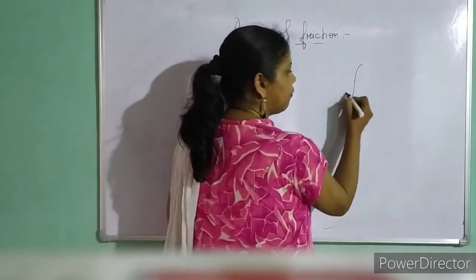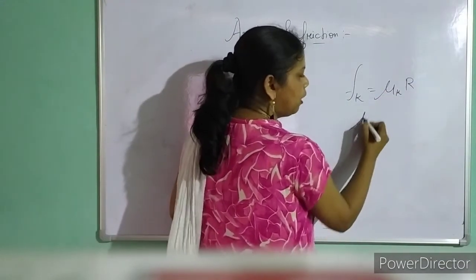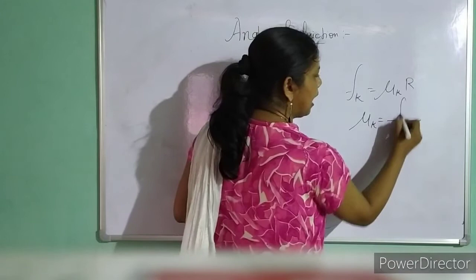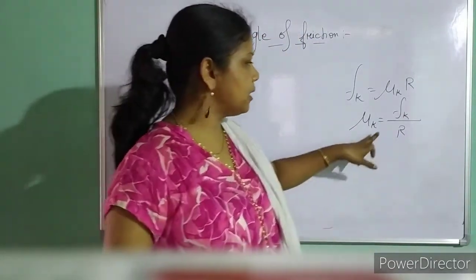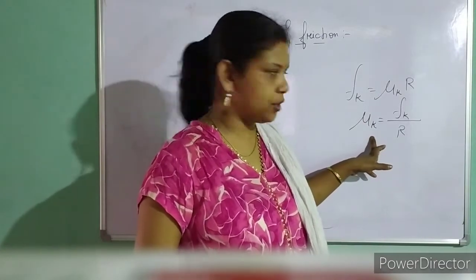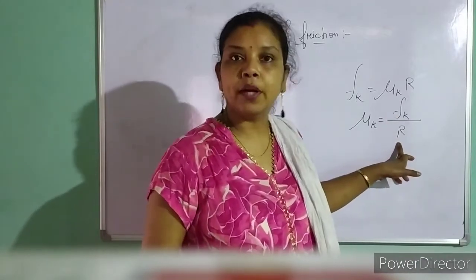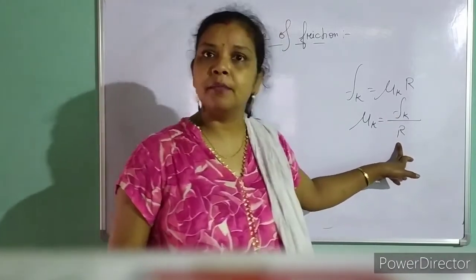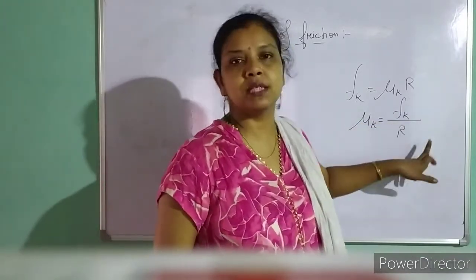When I have written Fk equals mu k into R, mu k will be Fk divided by R. What is the unit of mu k, the coefficient of kinetic friction? This is the force of friction, and this is R, the normal reaction, which is nothing but the weight. Weight means force, so this is also a force, this is also a force.